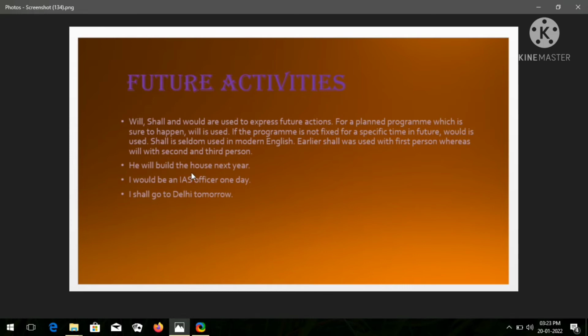He will build the house next year. Here there is a possibility, a fixed action, a fixed plan or program. So here we will use will.